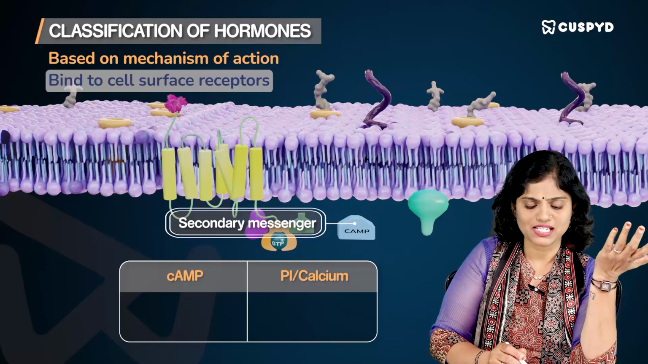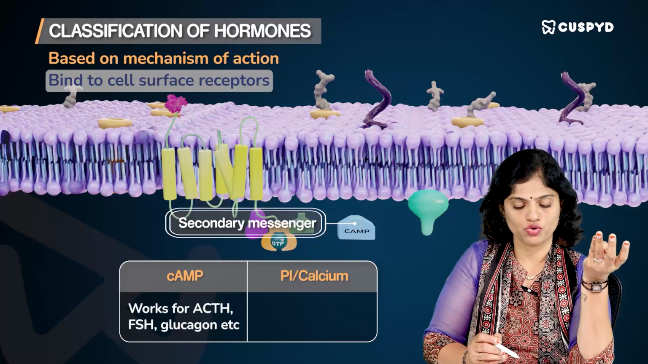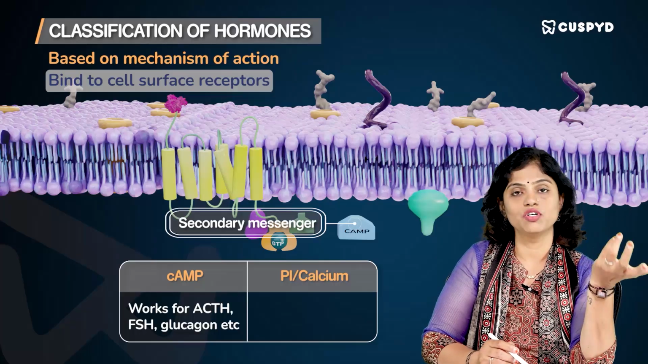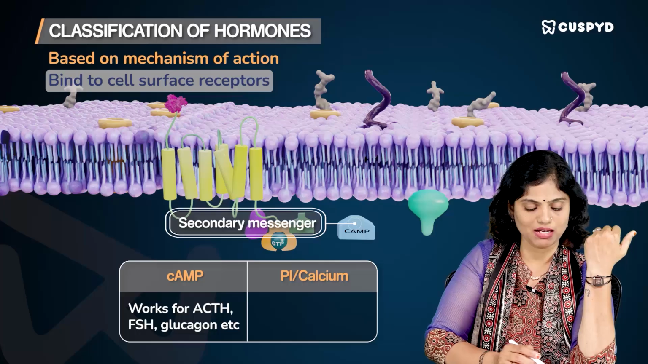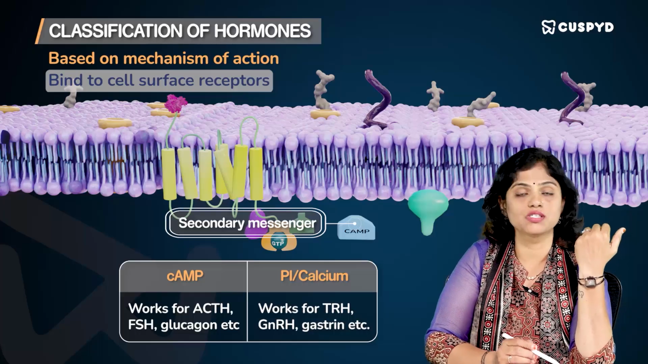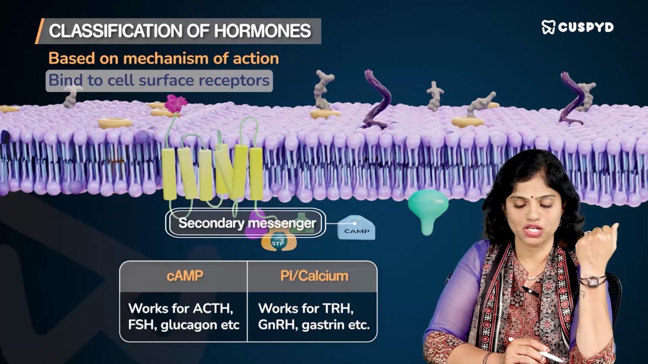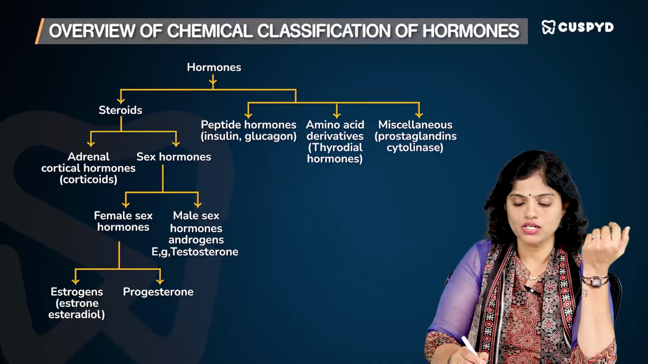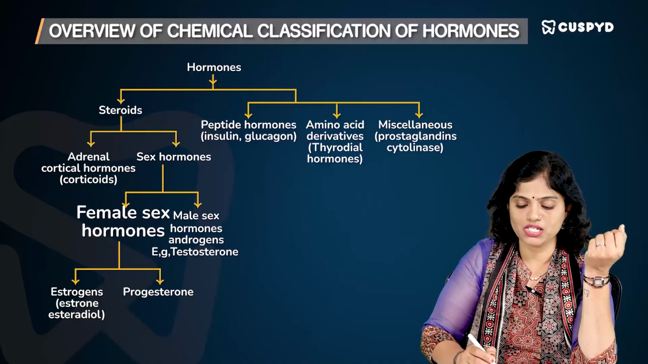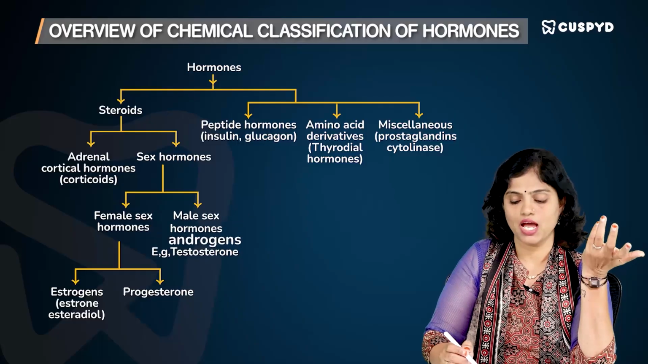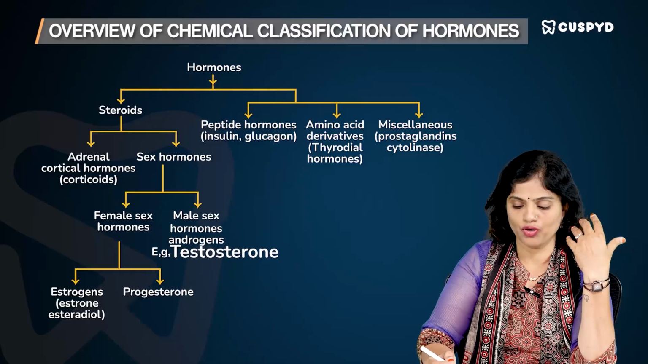You have various examples: hormones like adrenocorticotrophic hormone, follicle stimulating hormone, and glucagon use cyclic AMP as second messengers, whereas hormones like thyroid-releasing hormone, gonadotropin, and gastrin use phosphatidylinositol as the second messenger. Basically, among steroids you have adrenocortical hormones and sex hormones. In female sex hormones, you have estrogens and progesterone. In male sex hormones, you have androgens, which release testosterone.